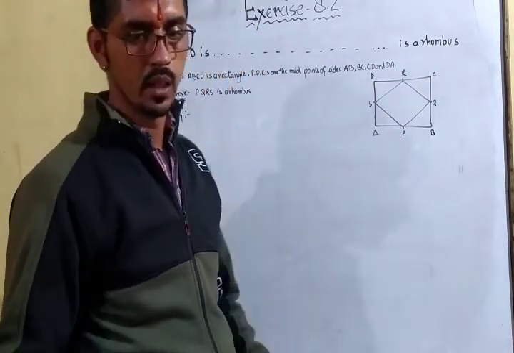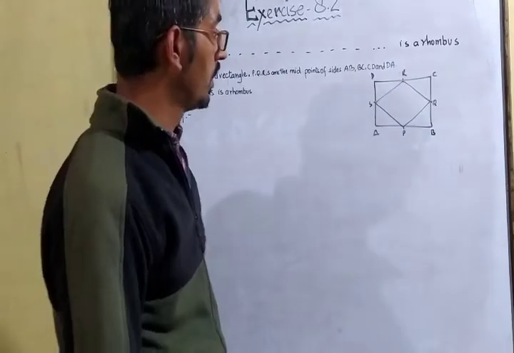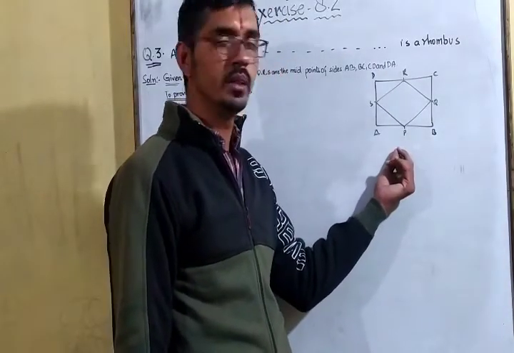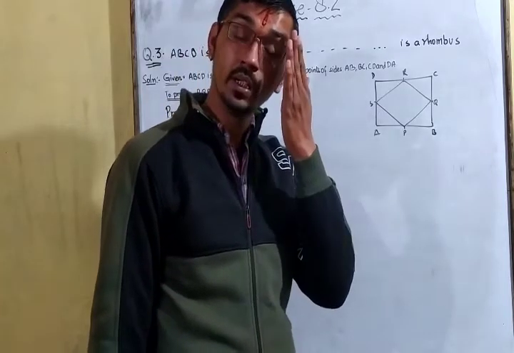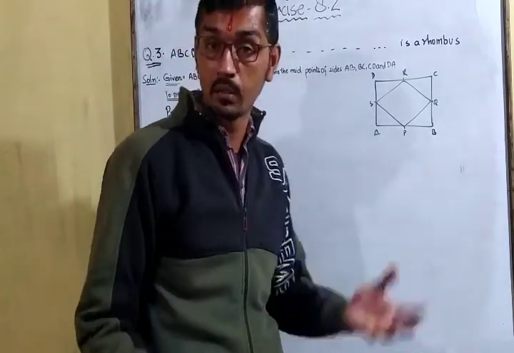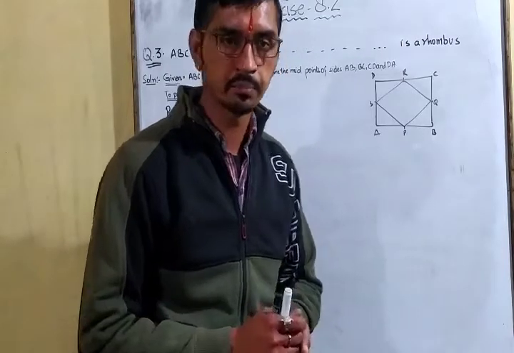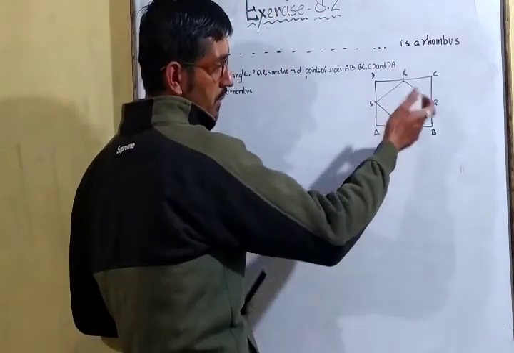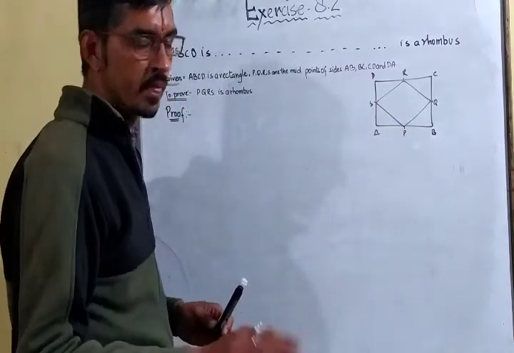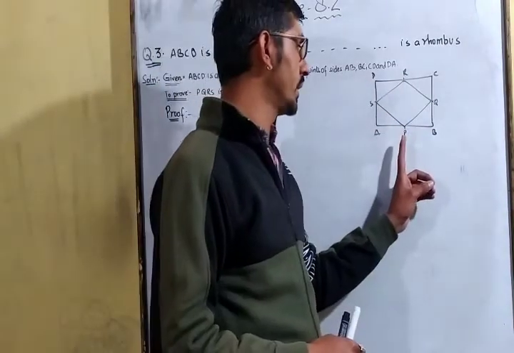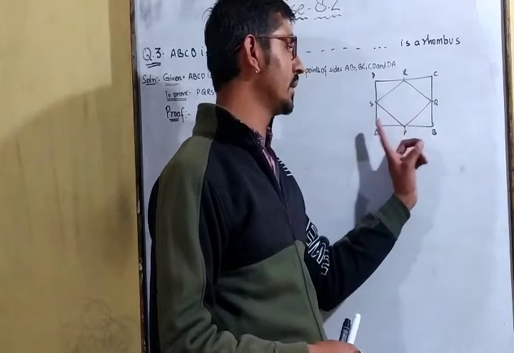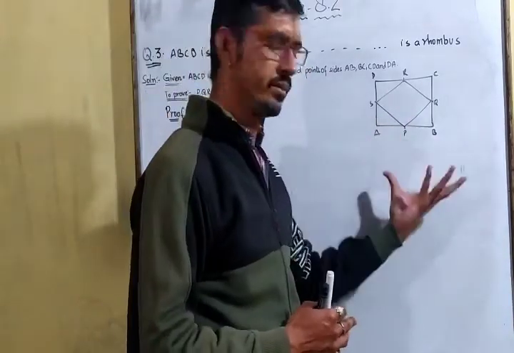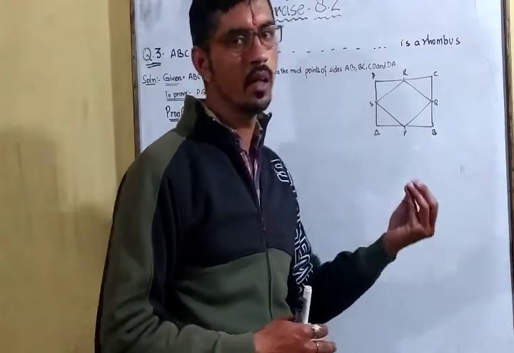Now how to prove? इस केस में हमें बाहर वाला रेक्टेंगल दिया गया है, अंदर हमने rhombus प्रूफ करना है. Okay. Now what is rhombus? Rhombus is a parallelogram whose all sides are equal to each other. Only what we have to do, we have to prove first कि PQRS is a parallelogram. Then we will prove कि the adjacent sides are equal to each other. If we prove कि all sides are equal to each other, then we can say कि PQRS is a rhombus.